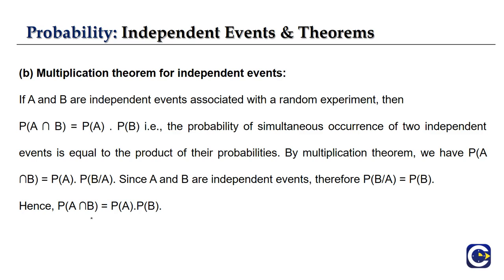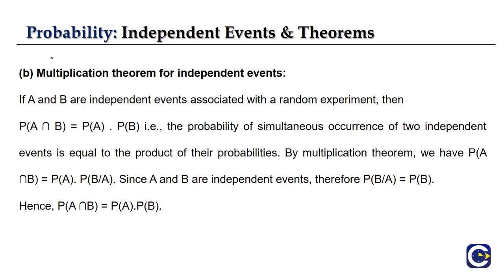Then the intersection can be written as P of A intersection B equal to P of A into P of B. That means the probability of simultaneous occurrence of two independent events is equal to the product of their probabilities, right? By the multiplication theorem we have P of A intersection B equal to P of A into P of B given A, and because A and B are independent events, this reduces to the product.